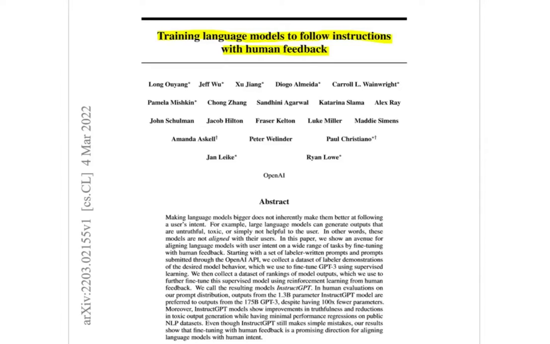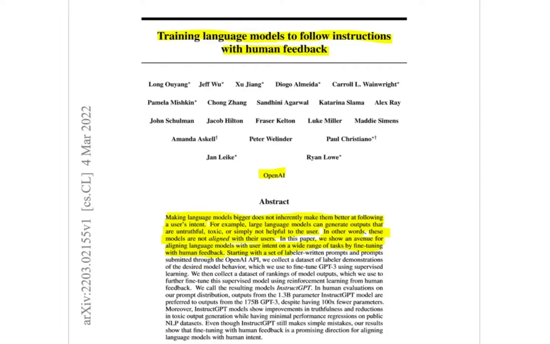This paper was written by researchers at OpenAI, and it starts by saying that making language models bigger does not inherently make them better at following a user intent. For example, large language models can generate outputs that are untruthful, toxic, or simply not helpful to the user. Or in other words, these models are not aligned with their users. And they say that in this paper, we show an avenue for aligning language models with user intent on a wide range of tasks by fine-tuning with human feedback.